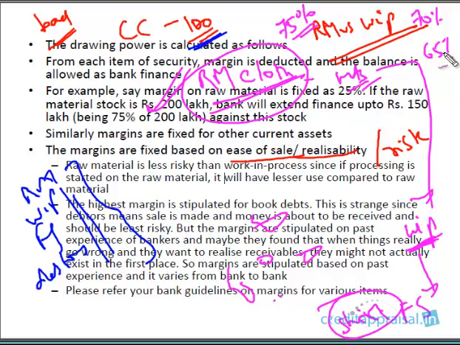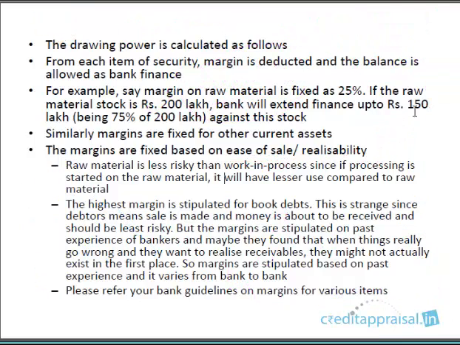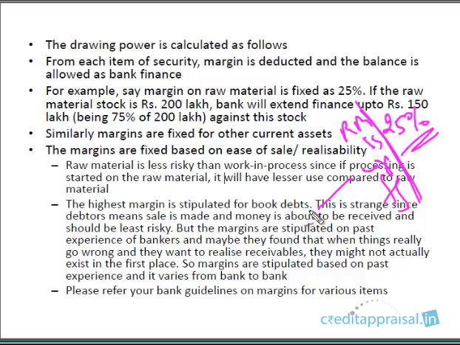But the logic is basically this: each item, raw material, work in progress, finished goods, debtors, will have an individual margin, and the bank will be financing the balance portion. That margin is fixed based on the risk or the ease of realizability. Most banks actually have a common margin for raw material, stores and spares, work in progress, and finished goods. Usually it is 25%, right? Some banks have a higher margin for work in progress, which we discussed because it is more risky. But of all these, raw material and finished goods are comparatively easy to sell. Okay. About debtors.